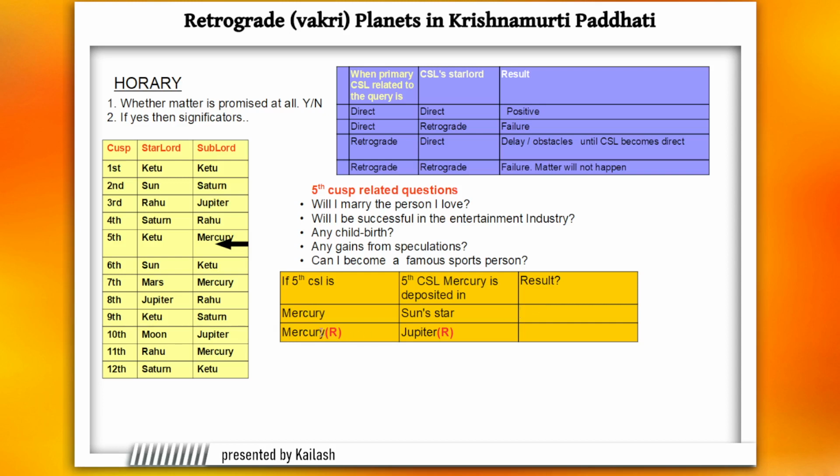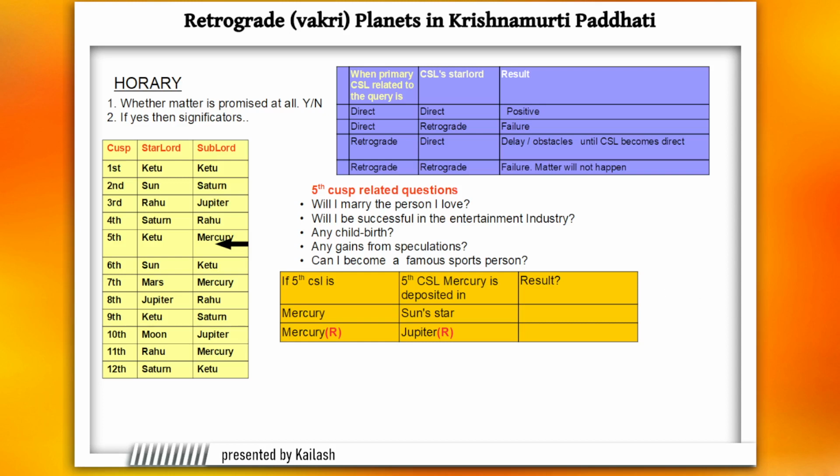But let's assume that Mercury is retrograde, cuspal sublord of the fifth, and it is deposited in Jupiter star, that's also retrograde. Then at the very first level, you say that this particular thing is not promised at all. So if a query is about childbirth and Mercury appears as the cuspal sublord, retrograde, in Jupiter star, retrograde, then you say no childbirth. This is how you make use of the retrograde rules, KP rules, for a horary chart.